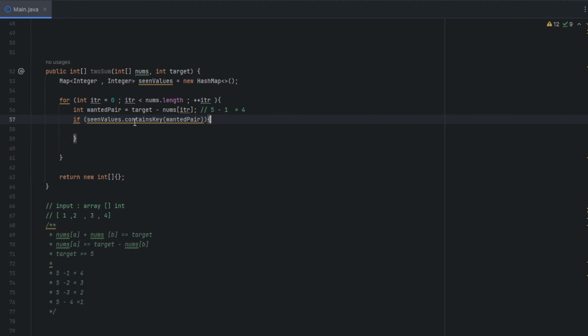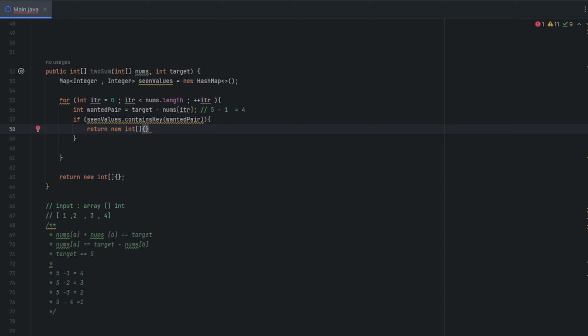Cool. If seen values contains the key of the wanted pair, basically, does our map have the value 4? In the first loop, we're going to return a new array. So return new integer array, and we need other values.